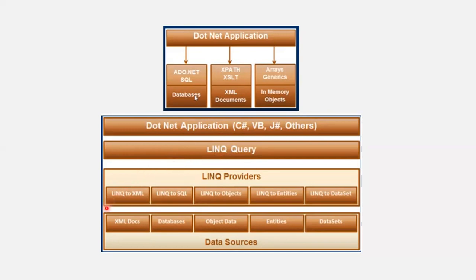When we write a LINQ query, that LINQ query has a LINQ provider to work with the specified data source. LINQ to XML is the provider, the API that we use to work with XML documents. LINQ to SQL works with databases. LINQ to Objects works with object data. Similarly, LINQ to DataSet works with datasets. But they have a common interface that we use in order to access the data sources.